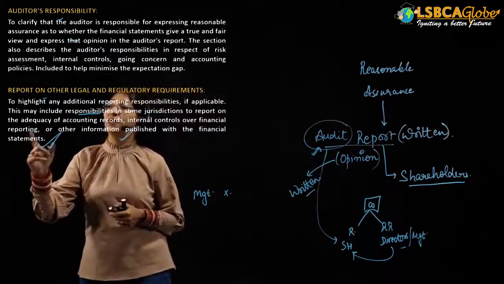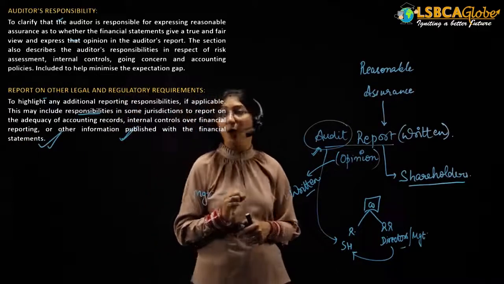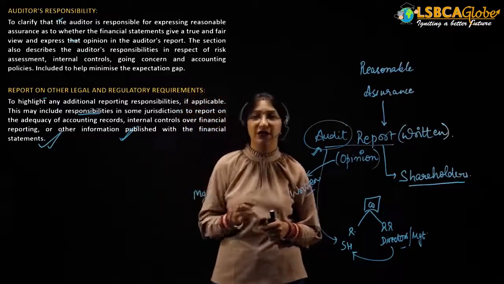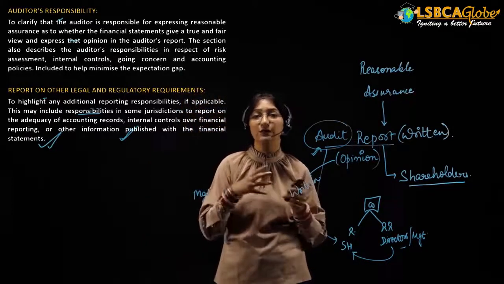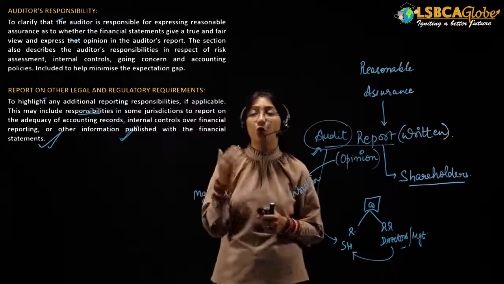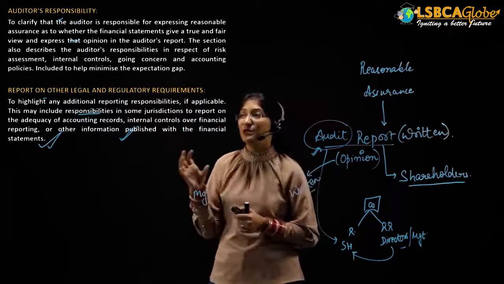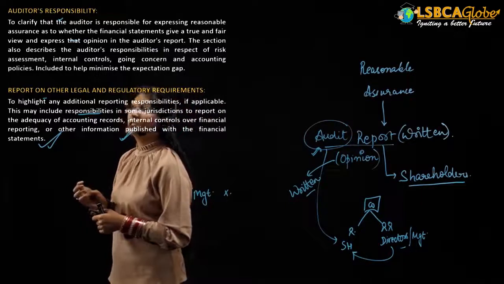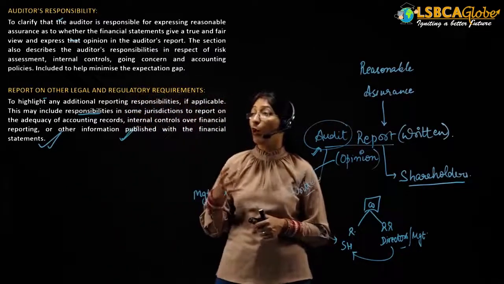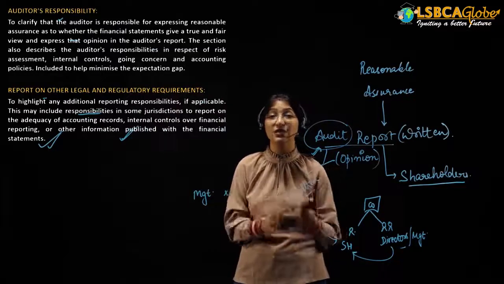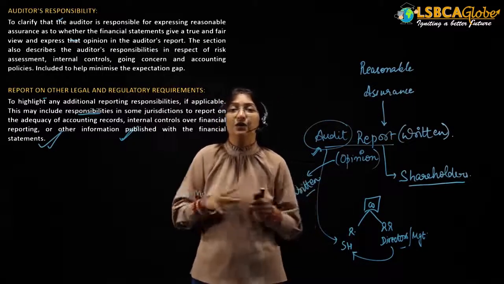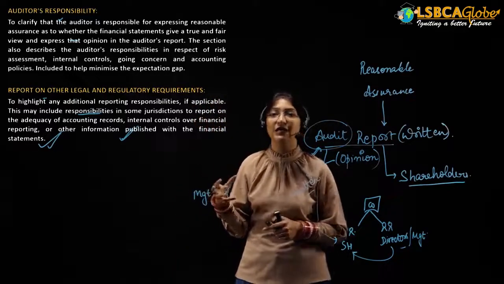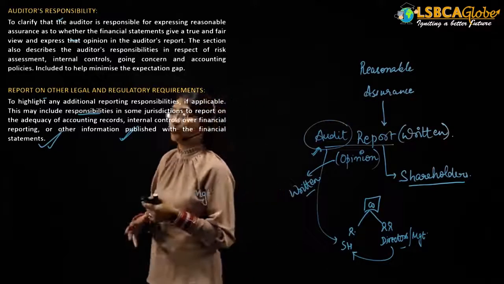Next, the auditor will provide a report on other legal and regulatory requirements. This is provided to highlight any additional reporting responsibilities. In larger organizations, it is also the responsibility of the auditor to provide a report on other legal and regulatory requirements. So this paragraph is provided only in the case of larger organizations. This may include the responsibilities in some jurisdictions to report on the adequacy of the accounting records, that is, whether the accounting records have been prepared as per the regulatory requirements or not. So this paragraph is basically to be provided in case of larger organizations, and generally it is not provided.